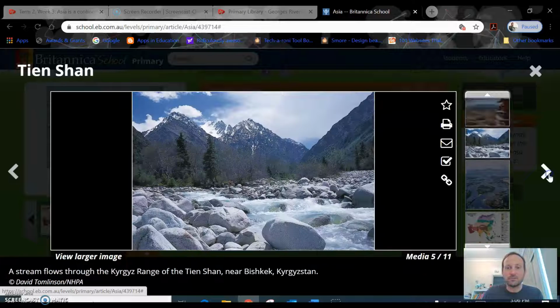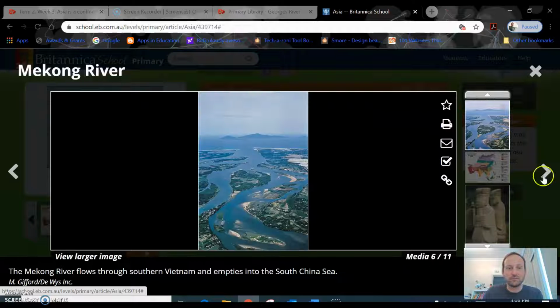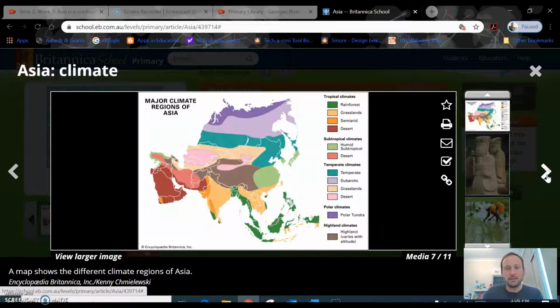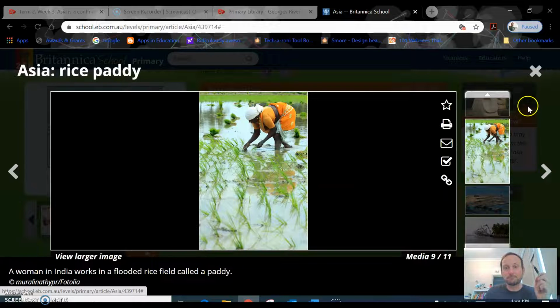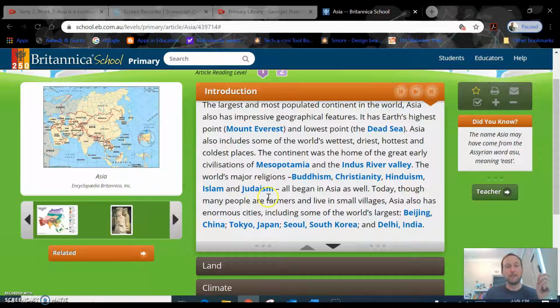And there's some other pictures of different countries, and on the bottom you can see what it's showing you. The Mekong River flows through Vietnam, and so on. And then this will show us what we find geographically. So this will be very helpful for us: rainforests, grasslands, semi-arid land, deserts, things like that. There we go. Okay. When you want out.